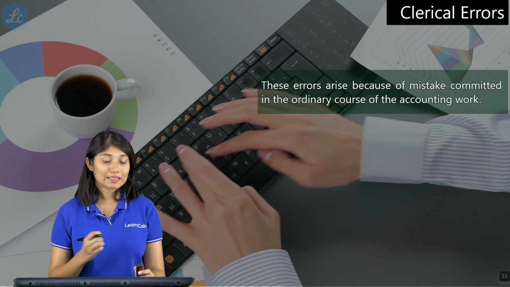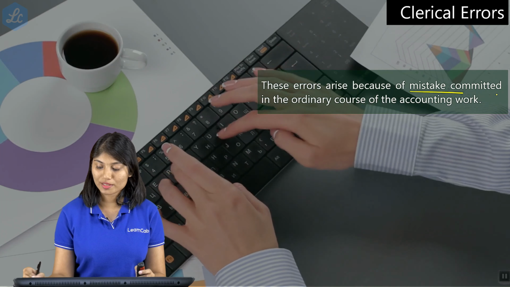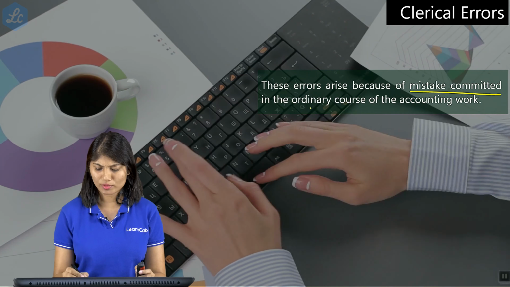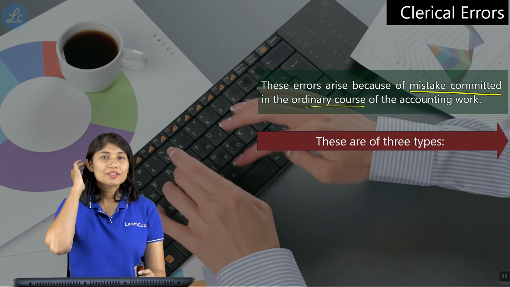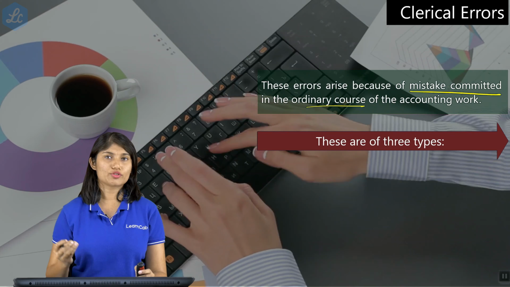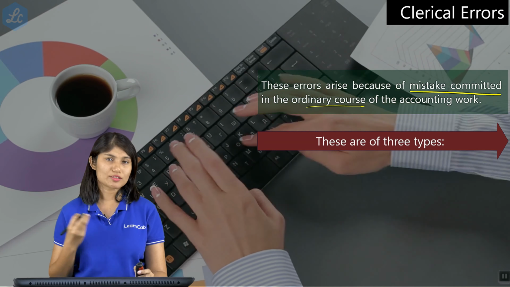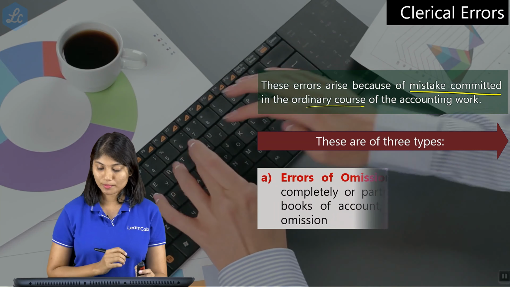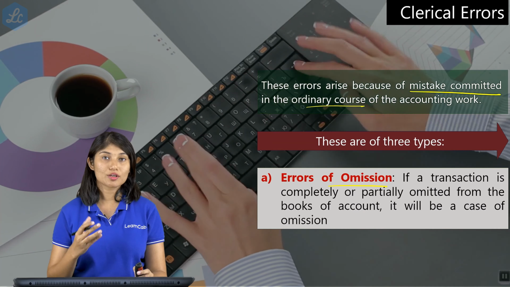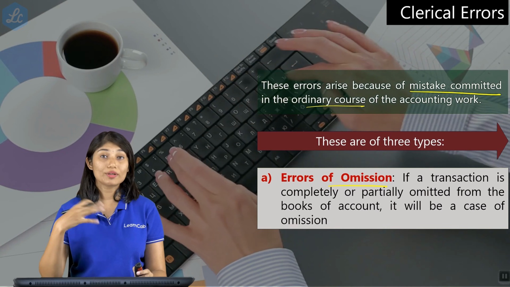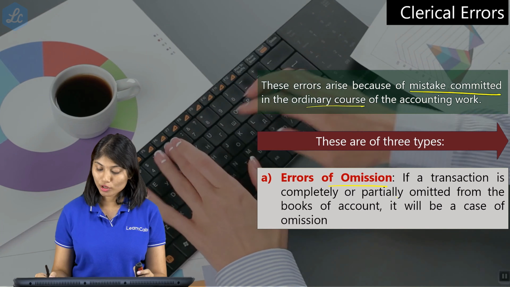All right, now we'll look at clerical errors. So what are clerical errors? These are because of mistakes committed in the ordinary course of accounting work, like for example, ordinary mistakes of calculation or wrong amounts entered, etc. So these are of three types. You have error of omission. As the name itself suggests, you omit, or in other words, you don't enter something. So that is called omission.